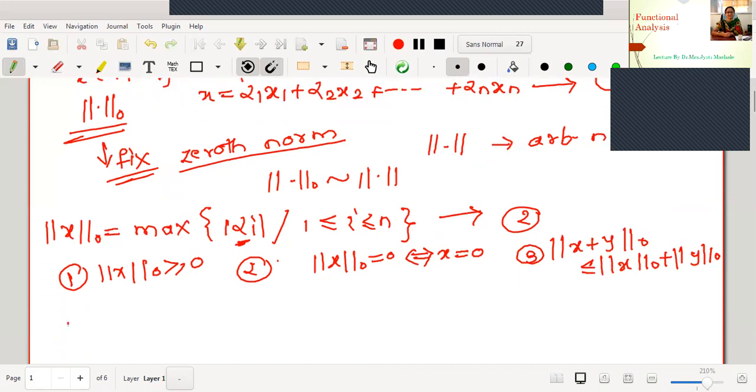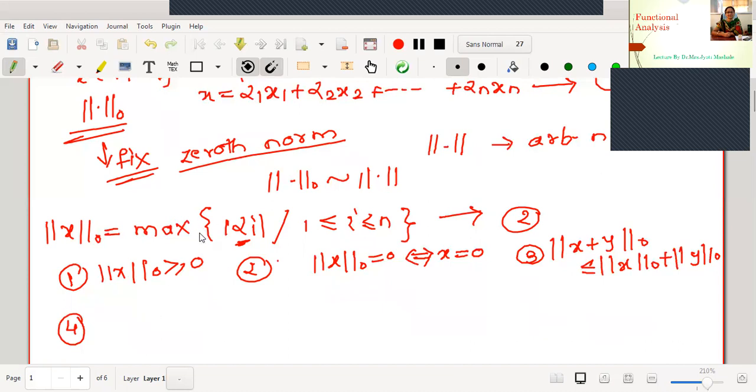What will be the last condition? Norm 0 of alpha x. If it is alpha x, what will be the ith scalar? This is alpha times alpha_i, right? But the maximum depends on i. Therefore, alpha is independent of i, and we can take it out of the modulus very easily. So the term |alpha alpha_i| can be written as |alpha| into |alpha_i|.